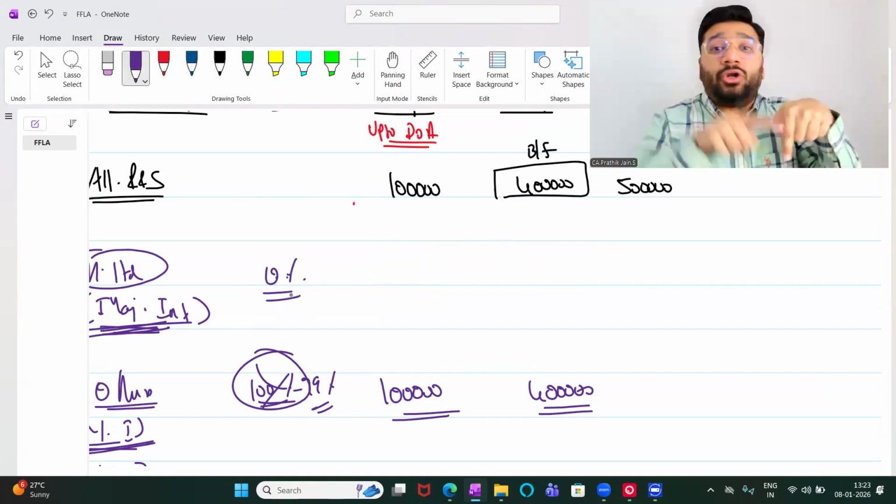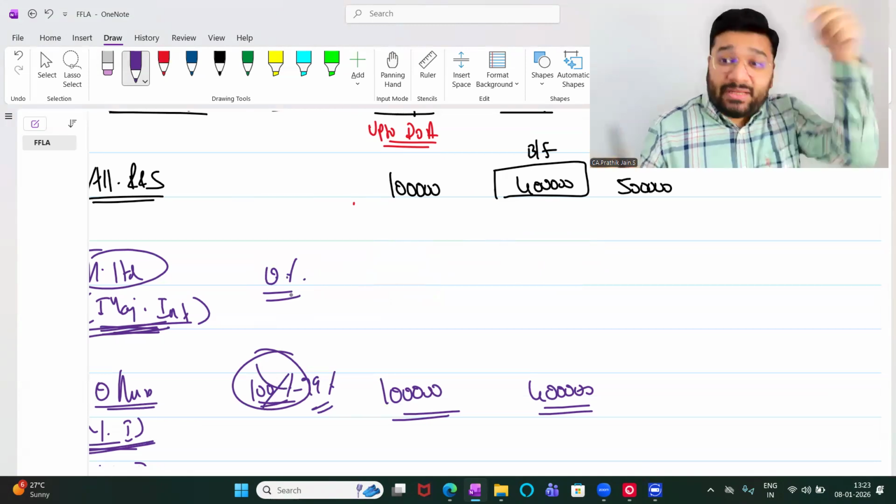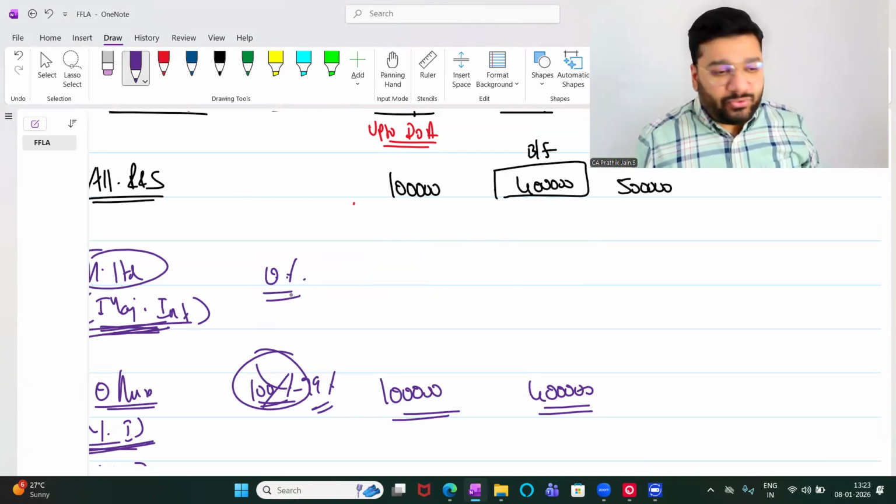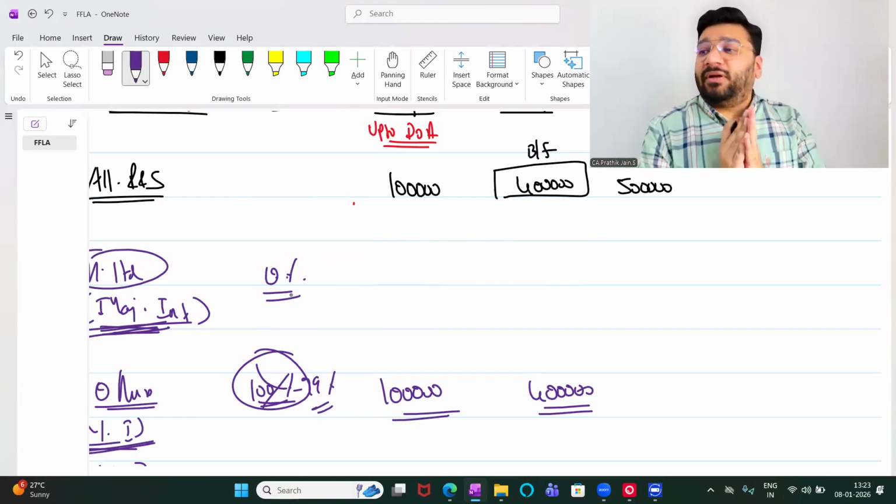Where the holding company has got zero investment in the subsidiary company, but still they are called holding company by virtue of power to compose. Power to compose. So I'm trying to give you different scenarios.